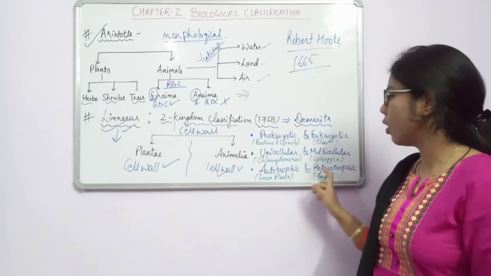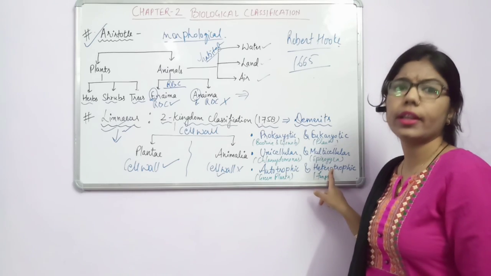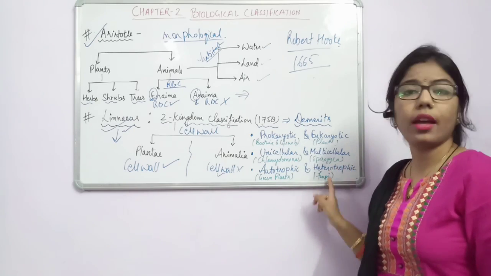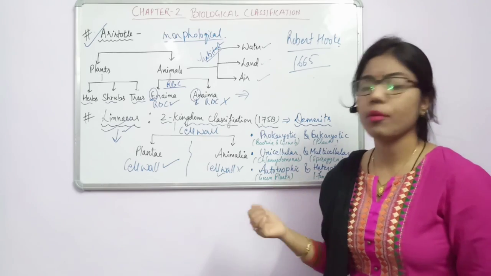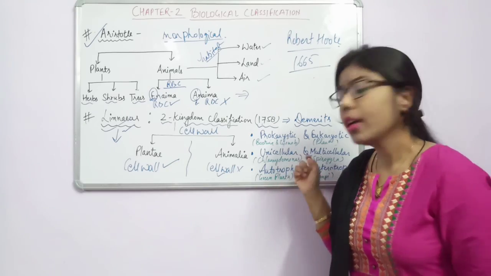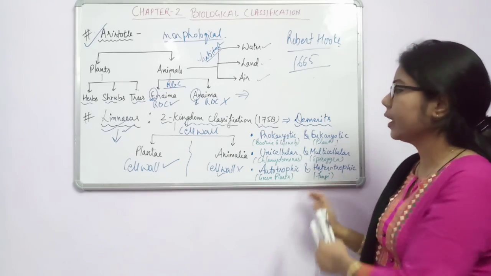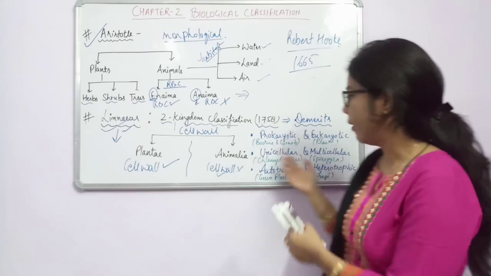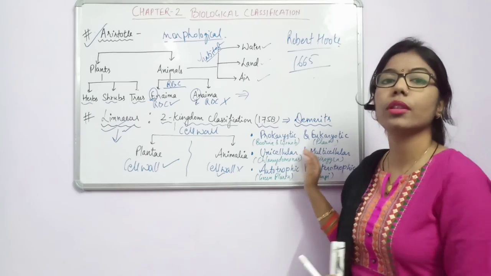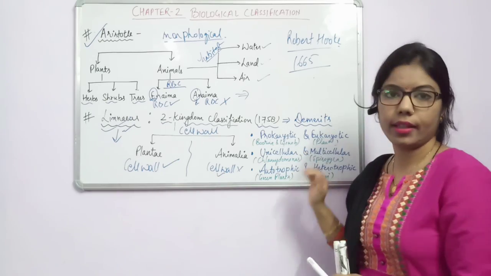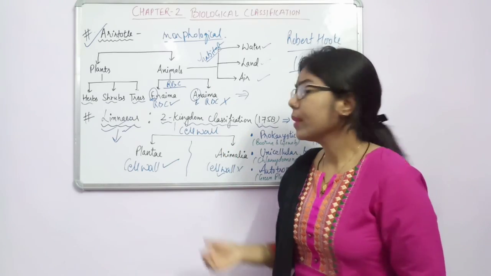And the third one is autotrophic and heterotrophic. We know that plants are always autotrophic and fungi are heterotrophic. If you consider fungi, what type of heterotrophic are they? It can be of different types, parasitic, saprophytic. Fungi have a saprophytic mode of nutrition. But according to Linnaeus, what did they keep? Again, they kept both the green plants and fungi in Plantae only. Why? Because they have a cell wall. On the basis of the cell wall they classified, but they did not take into consideration the important characters of these organisms. That's why this theory or this kingdom classification was not followed much in the later stages.